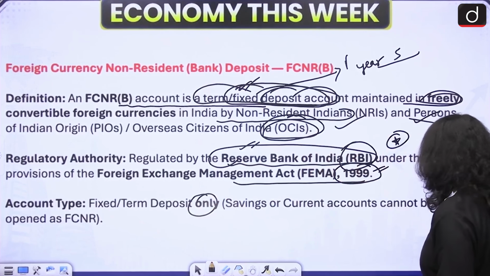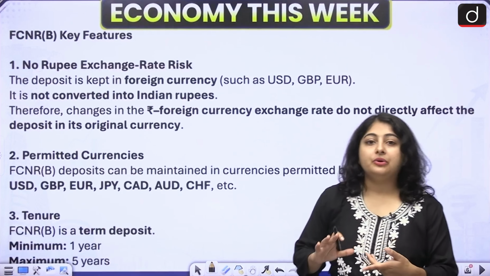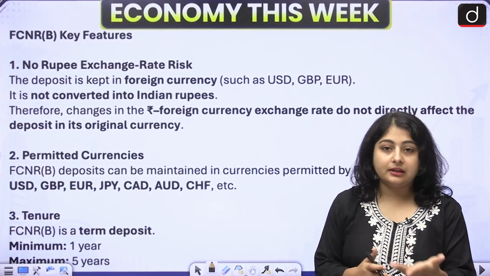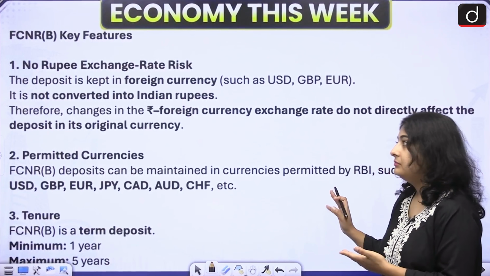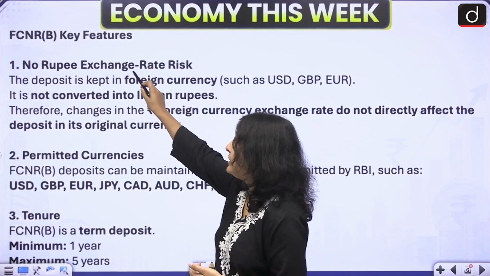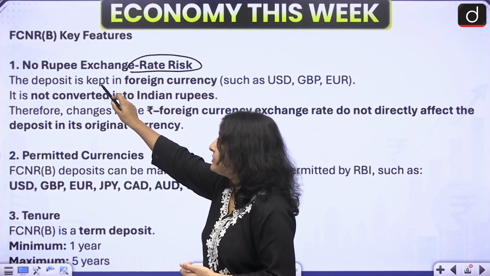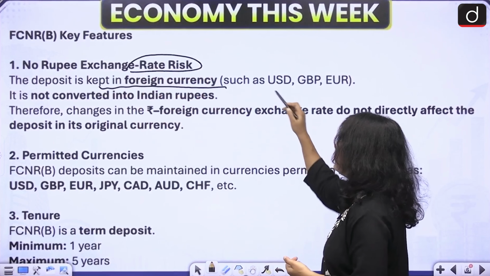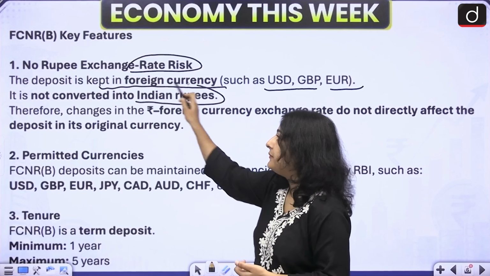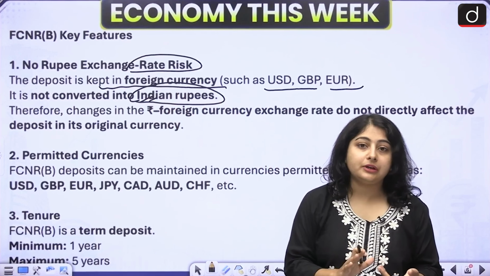All right. Now let us talk about its key features. What benefit it is going to give to the NRIs and especially our Indian banks. Now the first key feature is no rupee exchange rate risk. The deposit is kept in foreign currency such as US dollars or the European currency. It is not converted into Indian rupees. It will not be converted into Indian rupees.